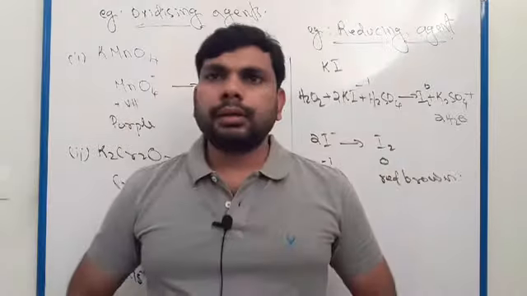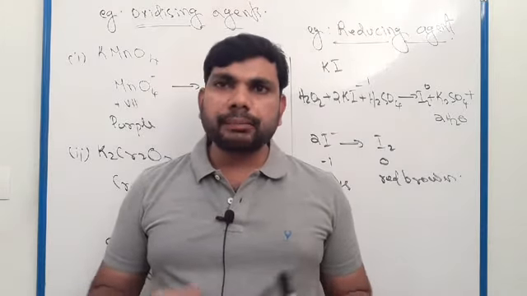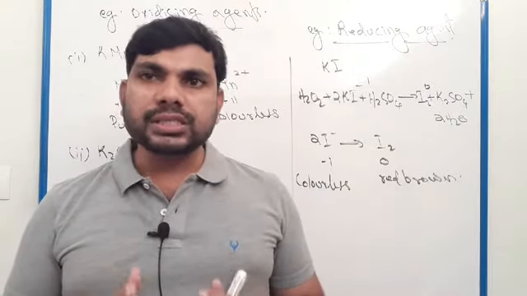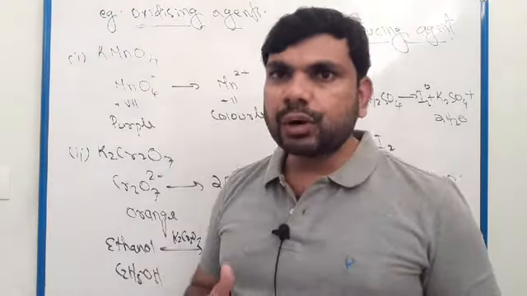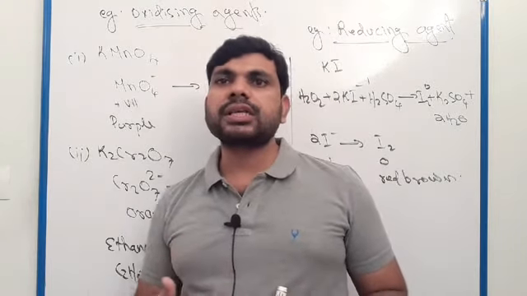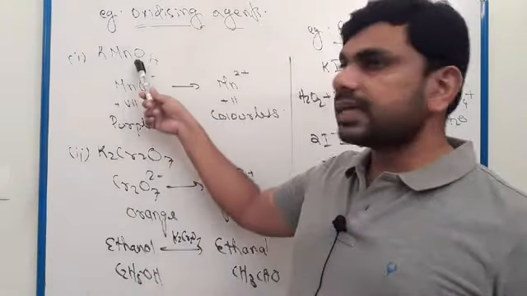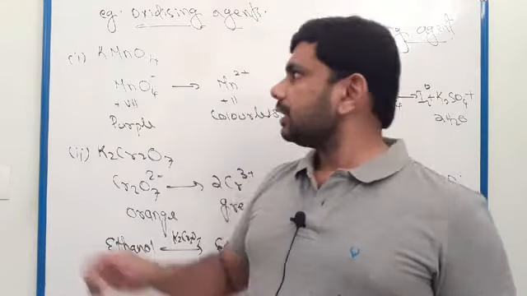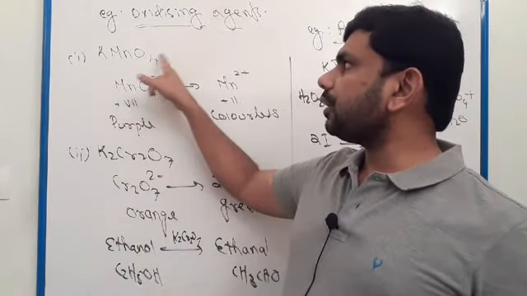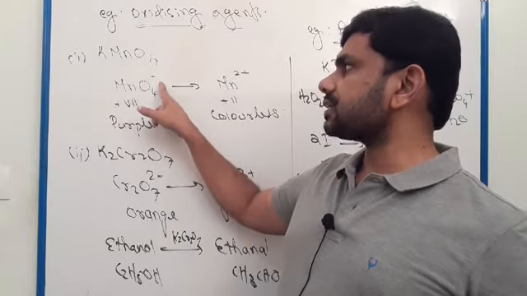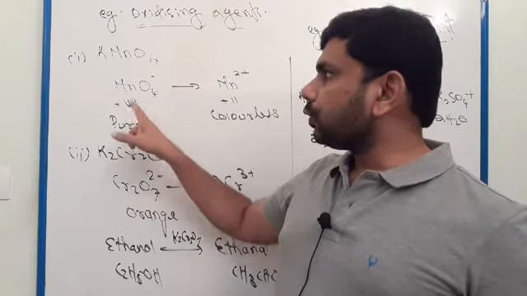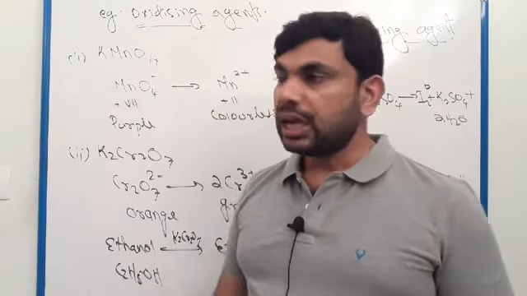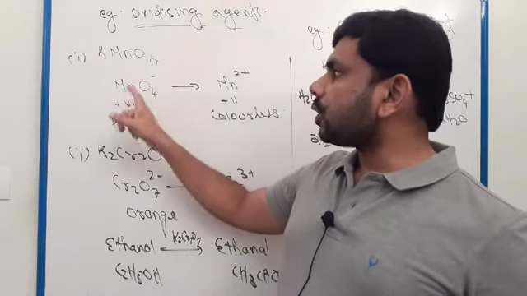Clear? Okay, next we will discuss some examples for oxidizing and reducing agents. First, examples for oxidizing agents. First one is potassium permanganate, KMnO4, or MnO4 minus. Manganese is a transition element, and it shows various oxidation states.